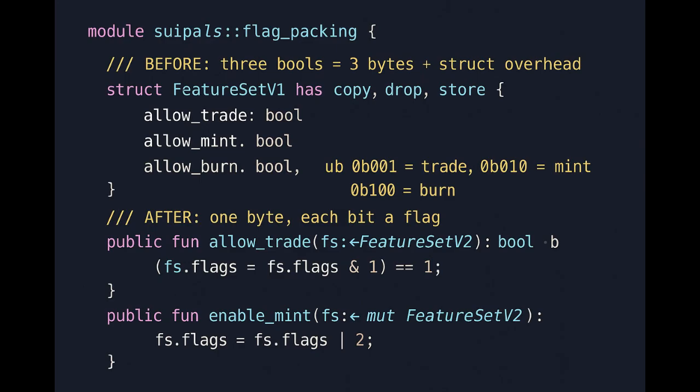A classic micro-optimization. 3 booleans actually pad to 3 bytes plus framing, while a single U8 packs 8 toggles. The helper functions mask individual bits so callers stay expressive. On small structs, the savings seem minor, but pack this inside a vector of 1,000 items and you've shaved kilobytes and dozens of SUI off your contract's deposit.